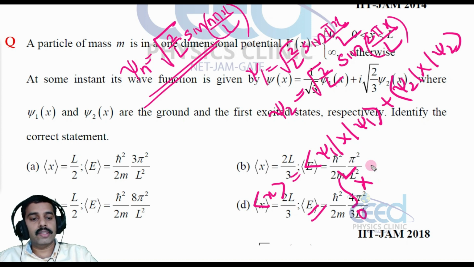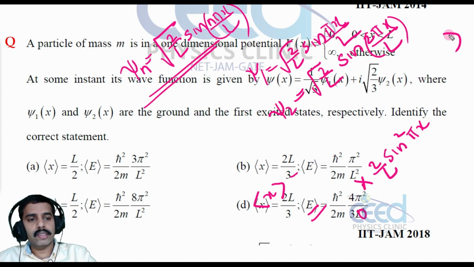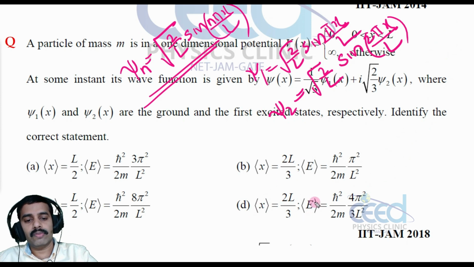Okay, so this I can write in integral format, integral 0 to L x psi1 square, that is 2 by L into sin square pi x by L, right? What is psi1? So we have to take this psi, which is 1 by root 3 psi1 of x plus root 2 by root 3 psi2 of x. So we have to write it in this way. We have to consider this probability also.